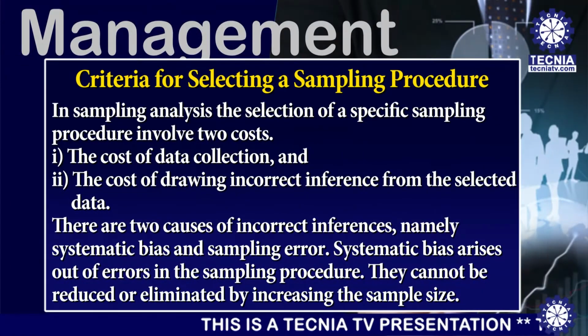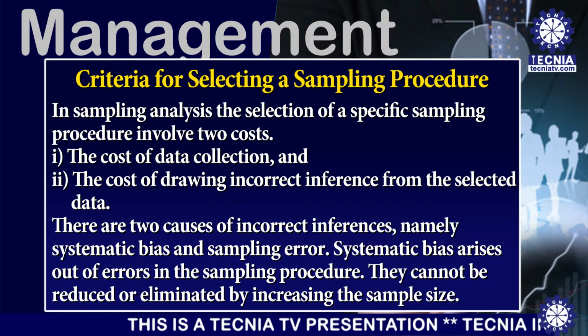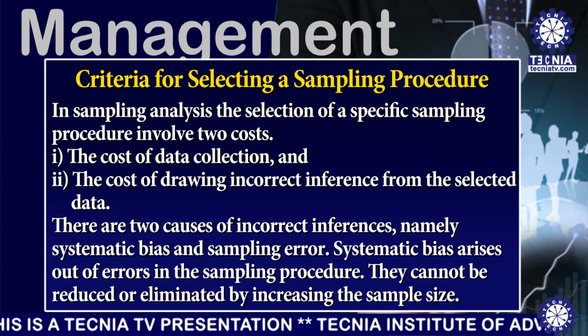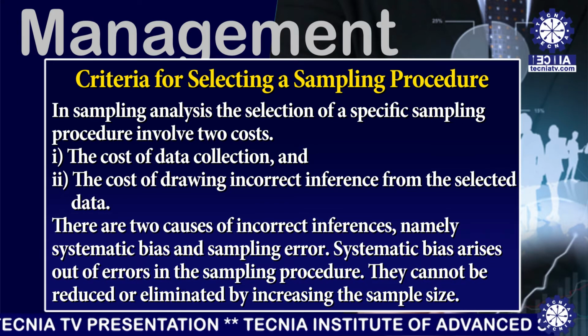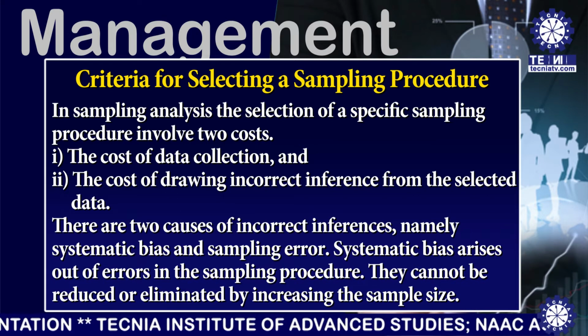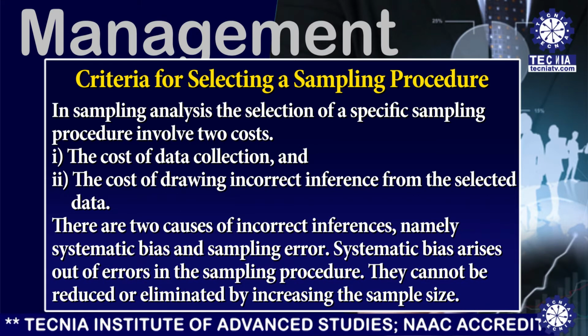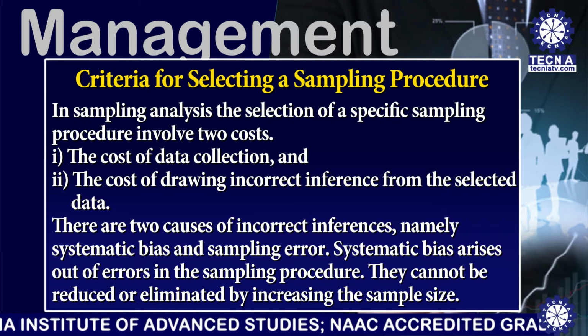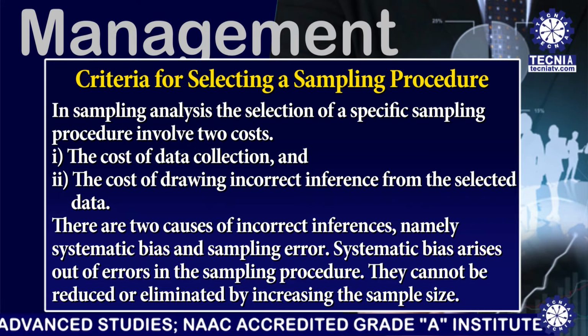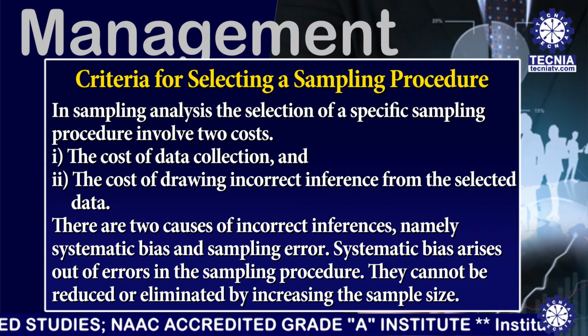Today, I am delivering a lecture on criteria for selecting a sampling procedure. In sampling analysis, the selection of a specific sampling procedure involves two costs. First, the cost of data collection, and second, the cost of drawing incorrect inference from the selected data. There are two causes of incorrect inferences, namely systematic bias and sampling error.